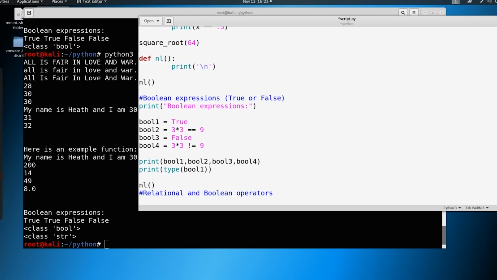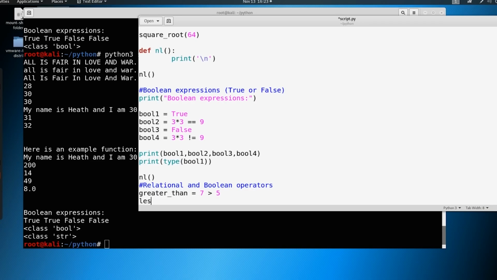Remember, we specified a new line in a function. And let's say greater than. Let's define a variable called greater than, and let's make that equal to 7 is greater than 5. Okay, so we're using an operator here with the greater than symbol, right? And we're also using a Boolean expression, because when we say 7 is greater than 5, that's going to come back with true. And we could say less than. We could say 5 is less than 7, and that's also going to return true.